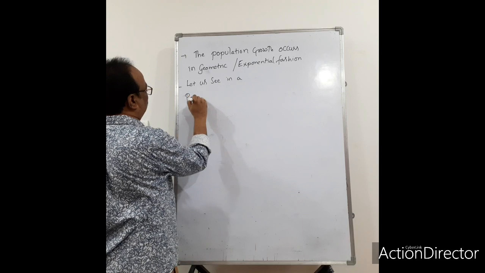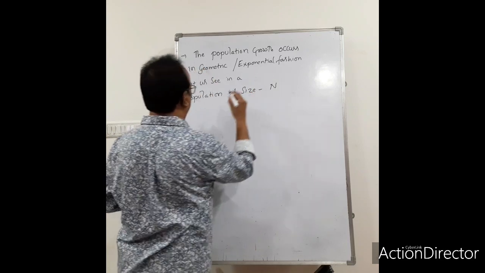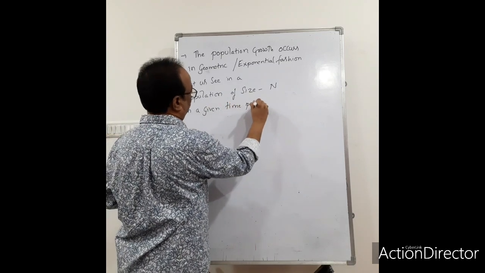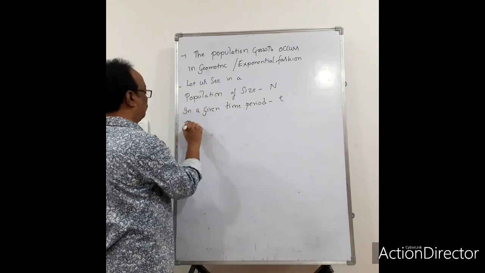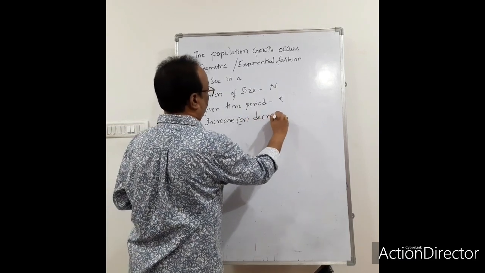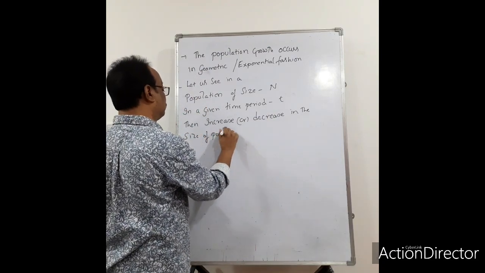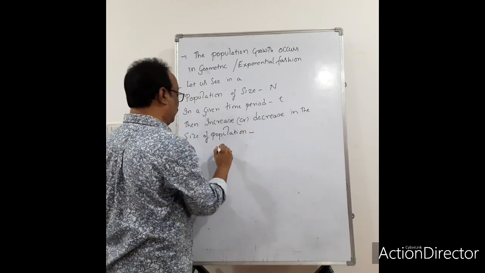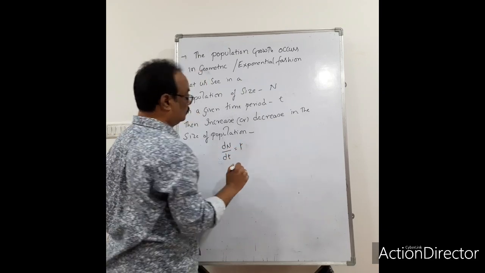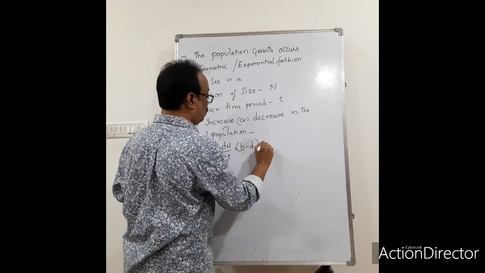In a population of size N in a given time period t, the increase or decrease in the size of the population is expressed by dN/dt = (b − d) × N.